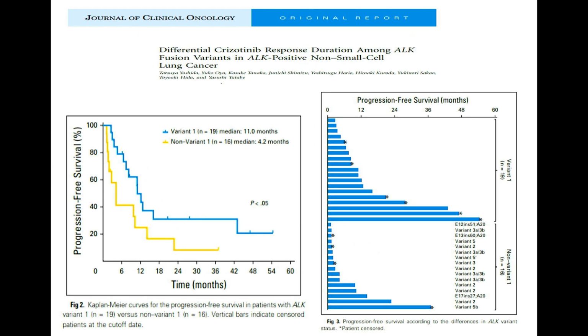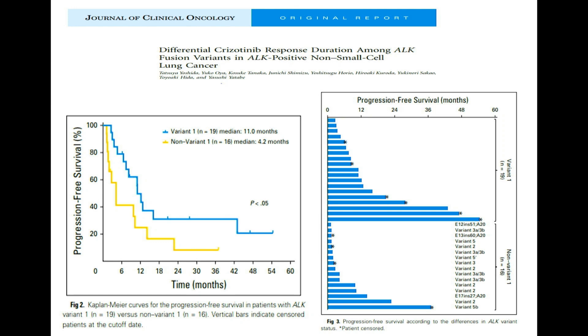This is the first study which showed a differential response of the variants when using crizotinib. This study was published in ALK positive patients treated with crizotinib. They divided them into two types: one group was variant, the other group was non-variant. If you look at the PFS of variant 1 with crizotinib, it's almost 11 months.